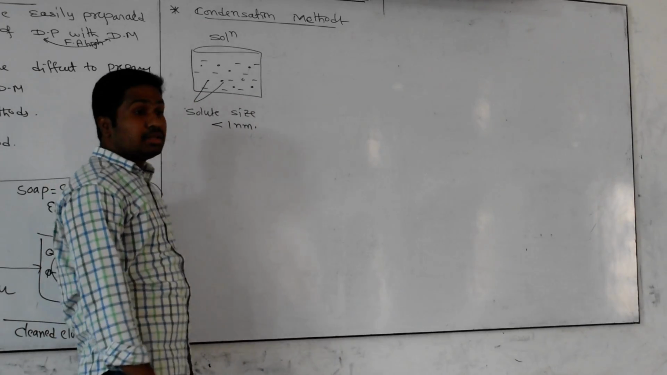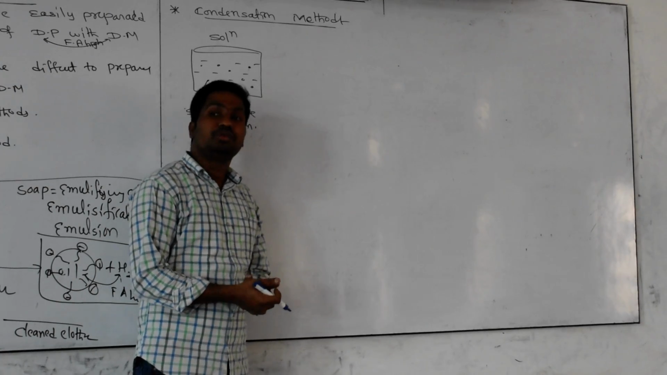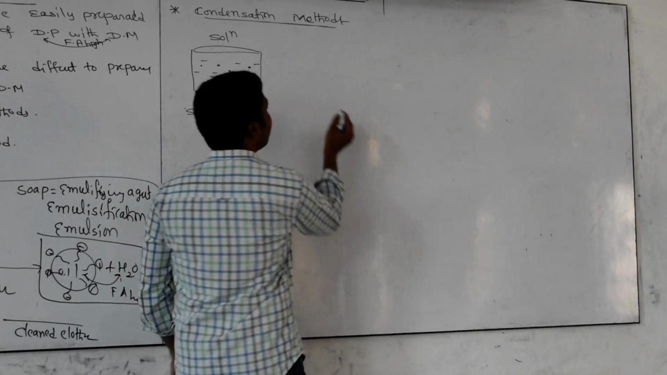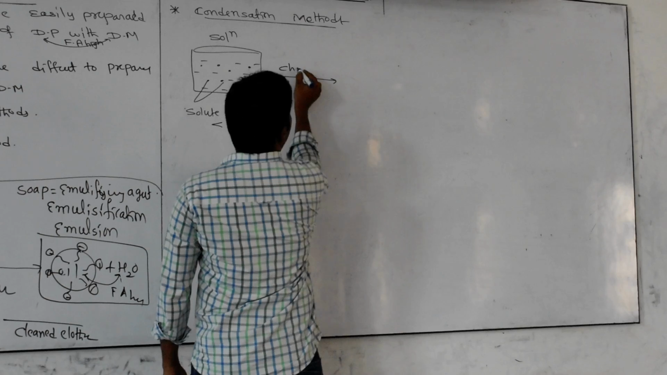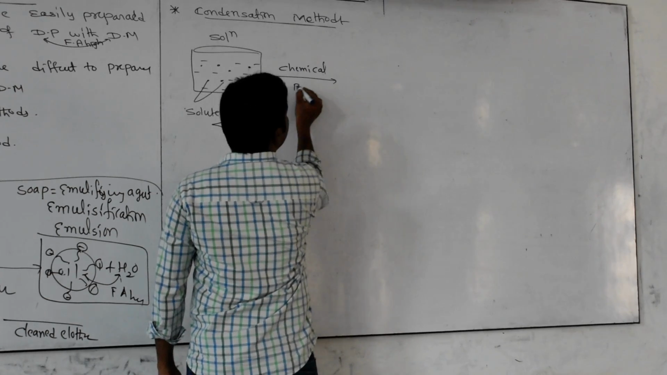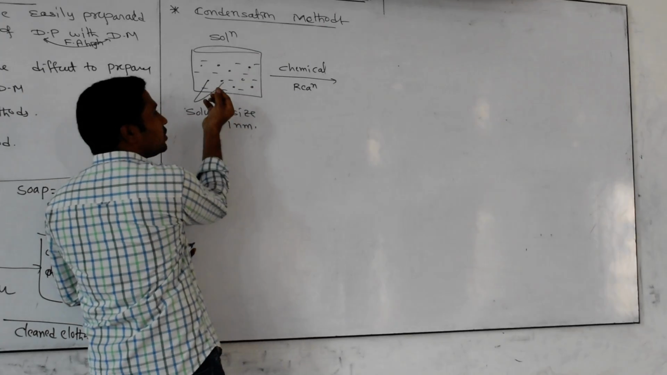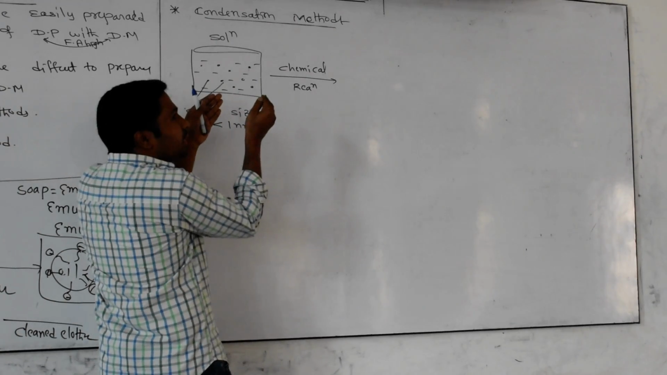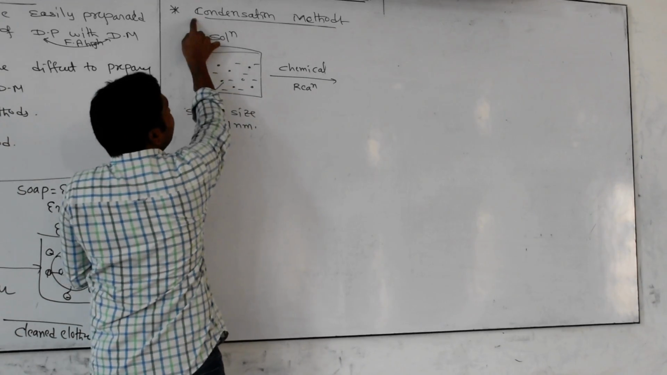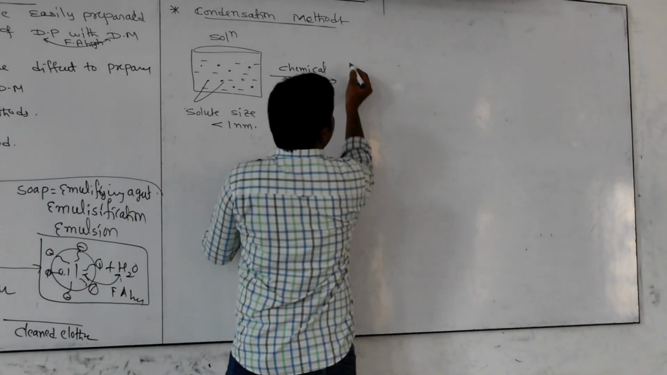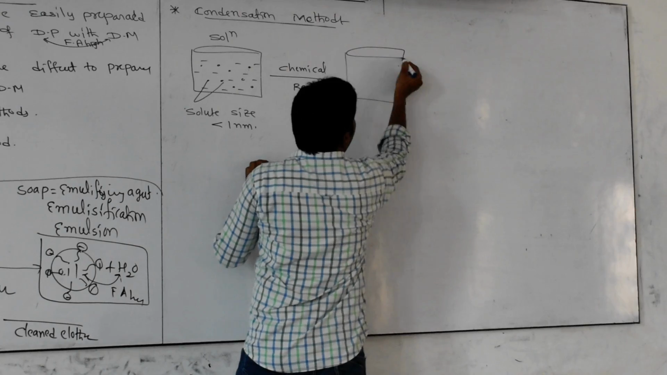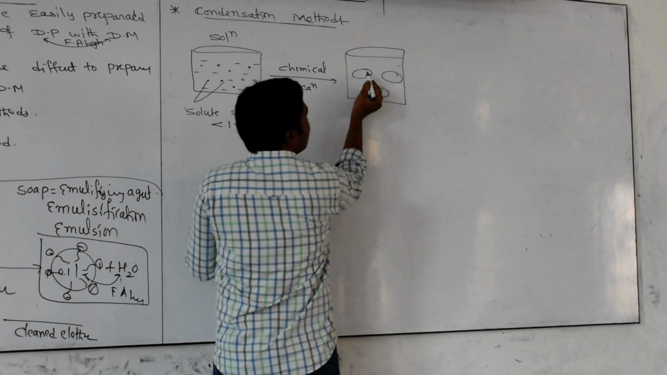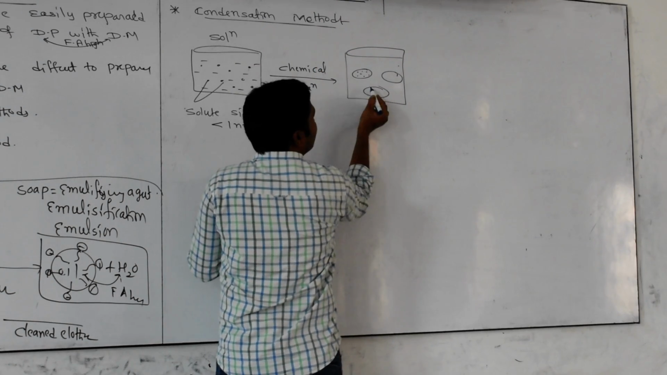Very good. But I want to make this one into a sol. What should I do? I have to increase the size of the dissolved particle. That is possible by using some chemical reactions or chemical methods. By using chemical reactions, we make the small dissolved particles into colloidal particle size. The small particles join together. That phenomenon is called condensation. After condensation in the chemical reaction, we get a big particle. These are not coming from anywhere; they are formed by aggregation of small particles.